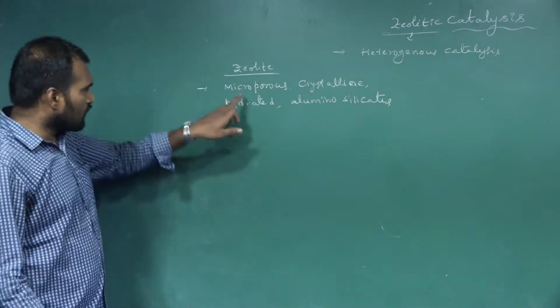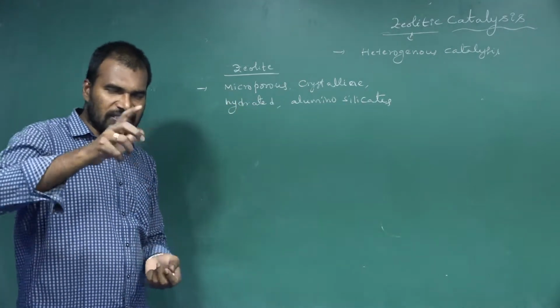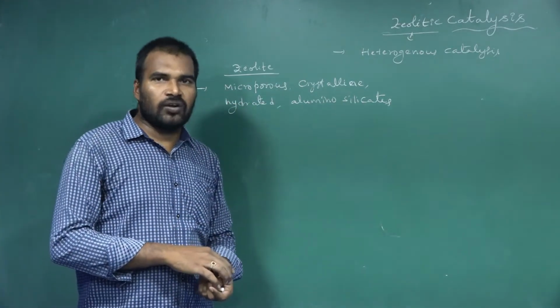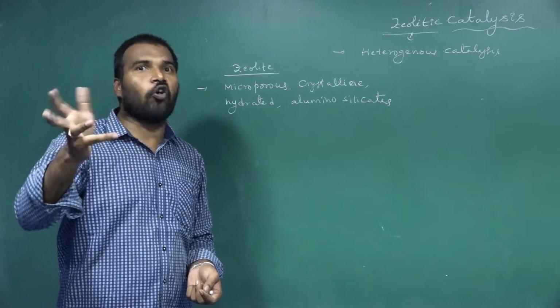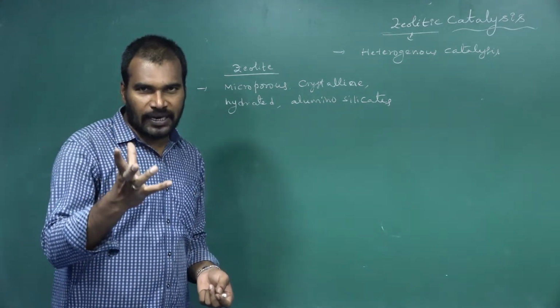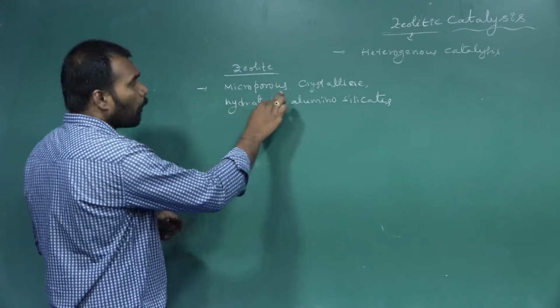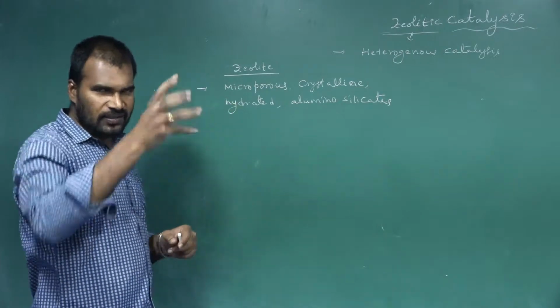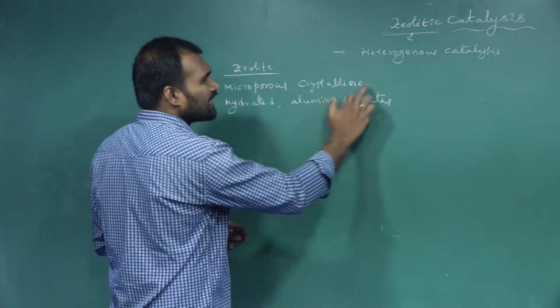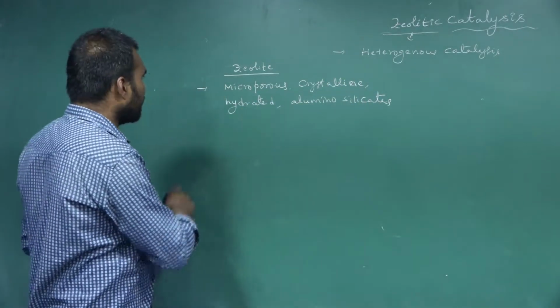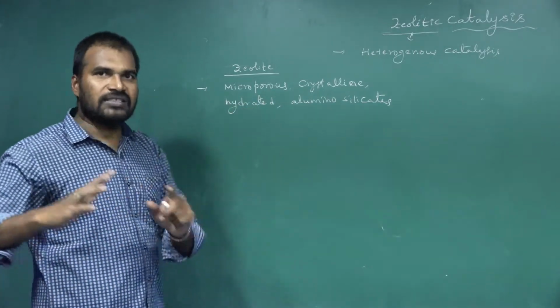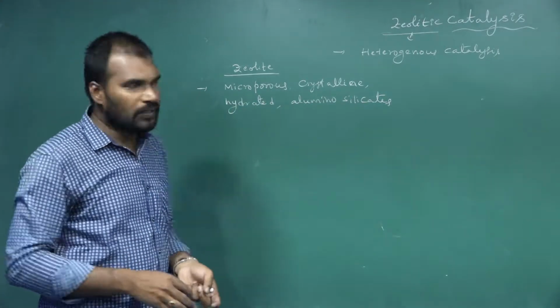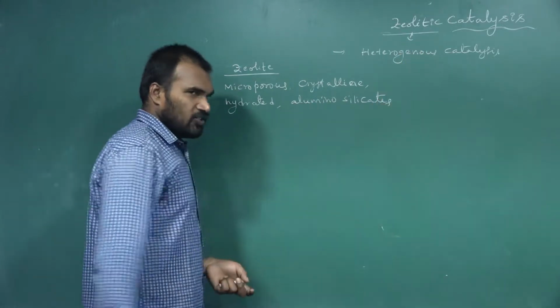If you see the appearance of zeolites, it's like a honeycomb. Have you seen a honeycomb? In a honeycomb, there are pores on the surface. Like that, here also it's microporous, with small holes on the surface. Microporous crystalline solid and hydrated, having some number of water molecules along with aluminosilicates.